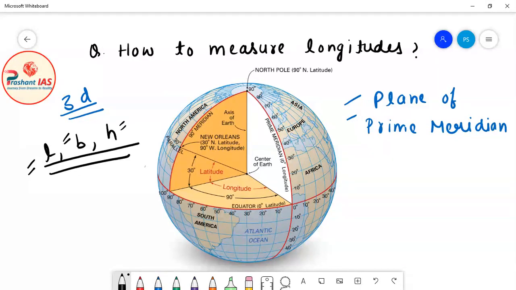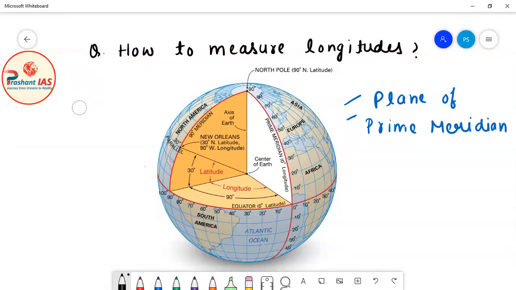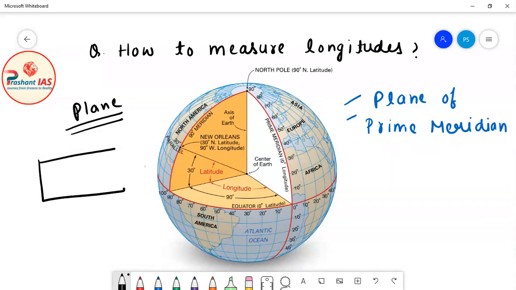Okay, so three dimensional objects means the objects which are having three dimensions. Now friends, here we are discussing about planes. Any plane is a two dimensional object because a plane only has two things, length and breadth. Remember, I have taught you the concept of the equatorial plane. The equatorial plane is the plane which passes through the equator. So this is the equator in the diagram. The equatorial plane is the plane which passes through the equator and the center of the earth.